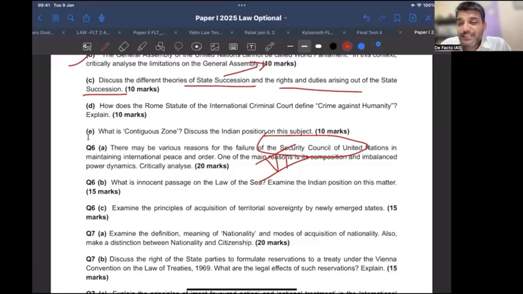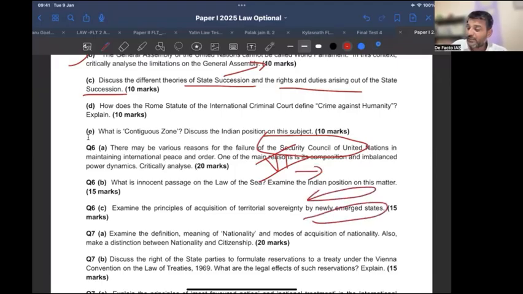Now, what is innocent passage? Again, this year the question was asked. In fact, if you go to the topper's copy, you will find every year I ask this question: innocent passage and hot pursuit. There are two topics, and either one of them comes. So what is the heading? First, UNCLOS so and so provides for innocent passage. Meaning of the word innocent, meaning of the word passage, conditions governing innocent passage. So these will be three headings and content in it.